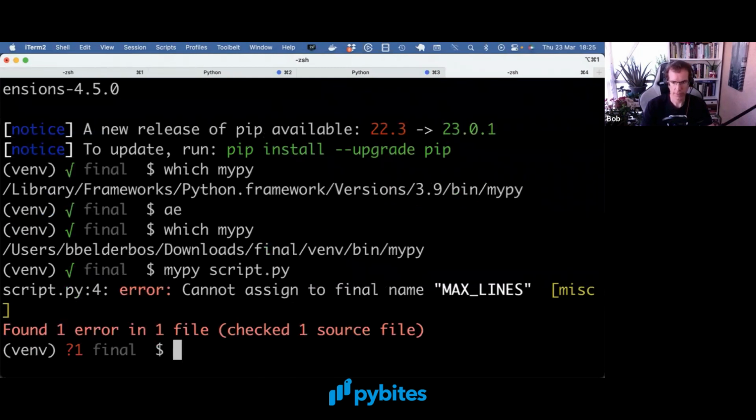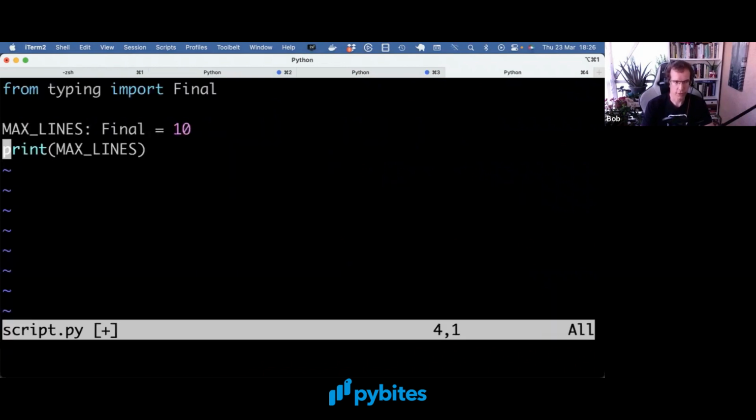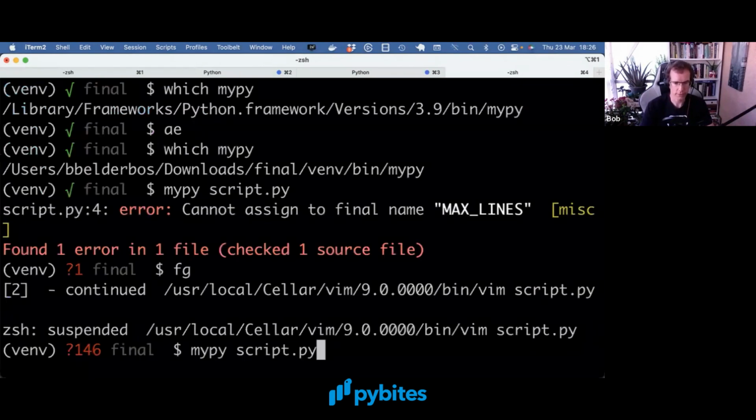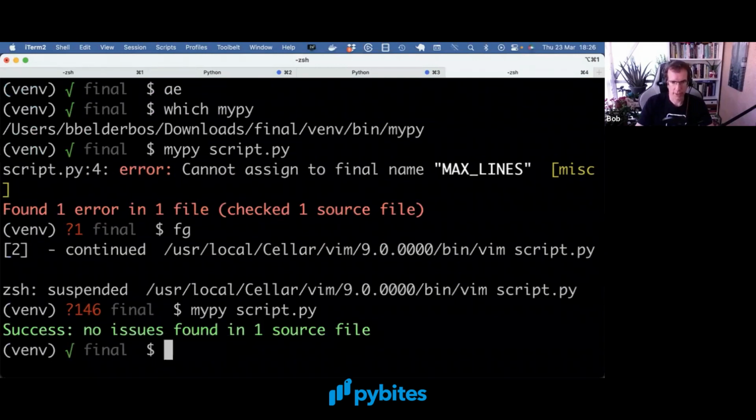Cannot assign to final name MAX_LINES. So it's recognizing it's a constant and should not be overwritten. And of course, if I take that line out, mypy is happy again. Yeah, so this is a really cool trick you can do with constants. Just add the Final type into it, and you're good to go.